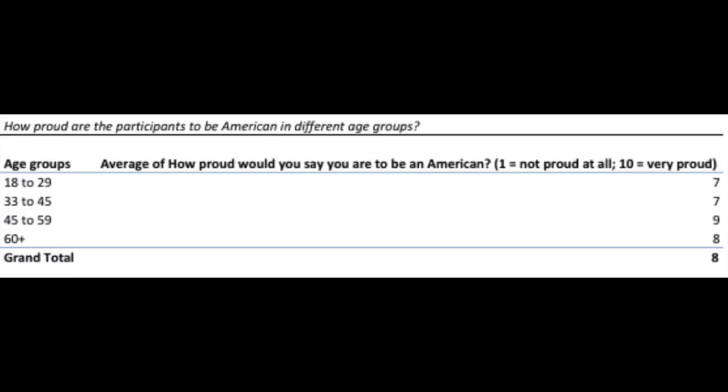So when the Americans were 18 to 29, they were only up to 7 proud on a scale from 1 to 10, and they were actually the proudest to be American between 45 and 59, with an average of 9 points of proudness. And then maybe the 60-plus-year-olds didn't really care anymore. No, just kidding, with an 8, so a little bit less, but still higher than the younger generation.